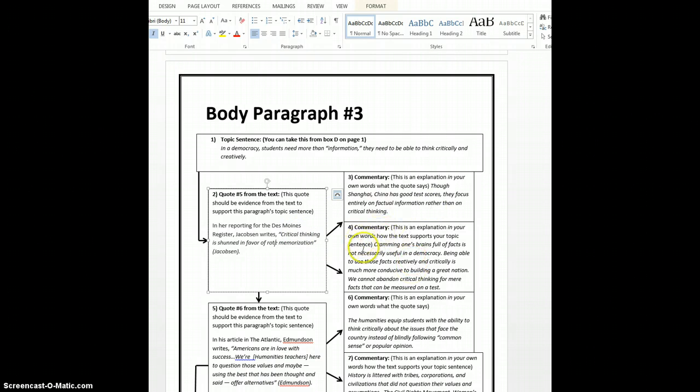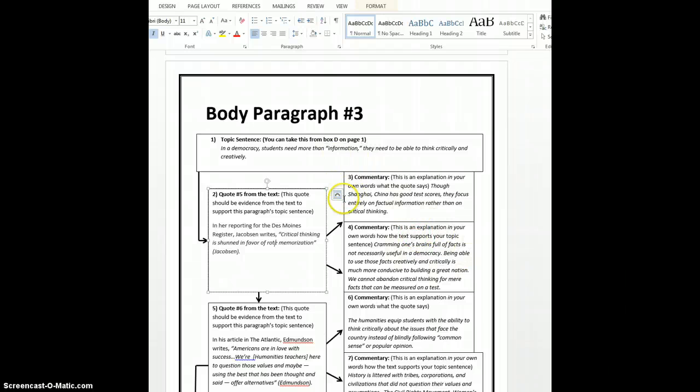The next thing you will do in this box is explain in your own words how this text supports your topic sentence. So, how does this quote support what I'm saying up here? So what I say is that cramming one's brains full of facts is not necessarily useful in a democracy. Being able to use those facts creatively and critically is much more conducive to building a great nation. We cannot abandon critical thinking for mere facts that can be measured on a test. So there I have used a quote, I have put it in my own words, and I've explained how my quote supports my topic sentence.